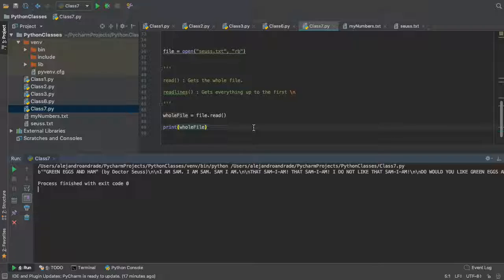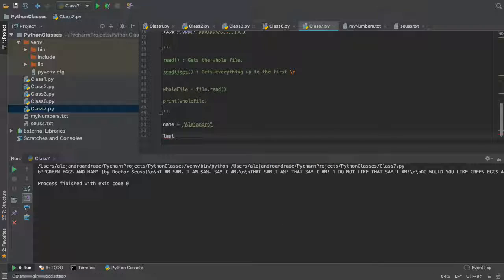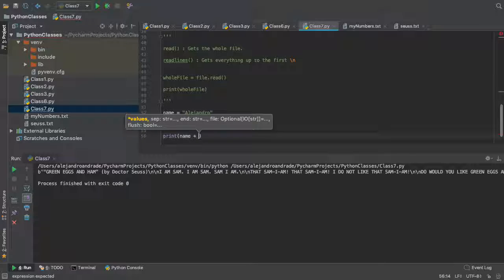And with binary, you can do basically the same as with strings. You know, in strings, for example, I'm going to comment this out real quick. Damn, it started raining. If I have my name, right, and then I have a string called Alejandro, and then I have my last name, which is Andrade, right? If I just want to get both of them, I just do name plus last name, right?